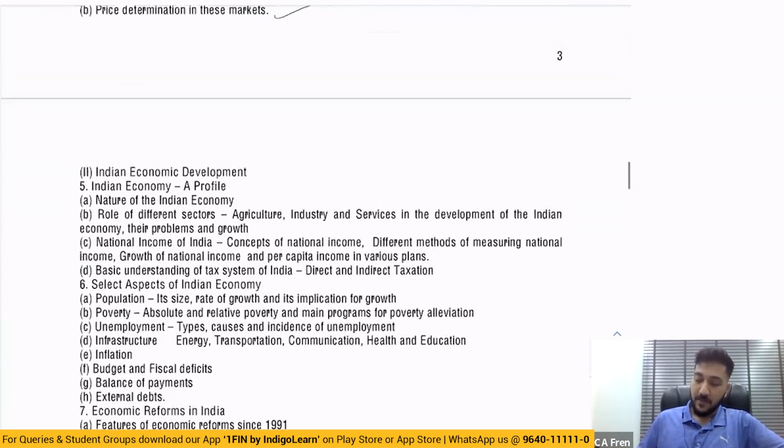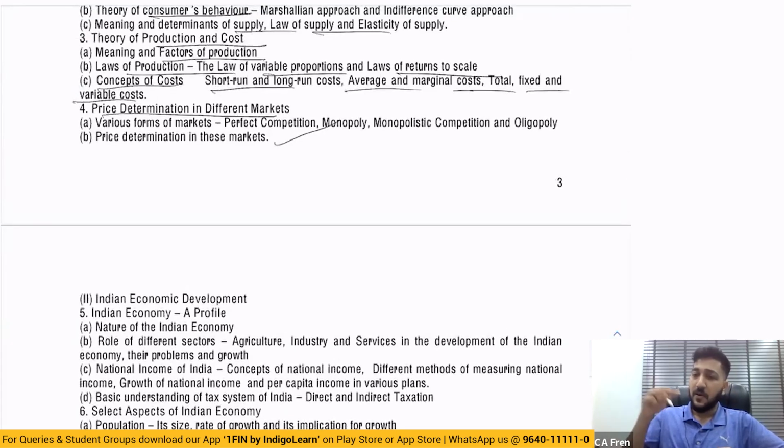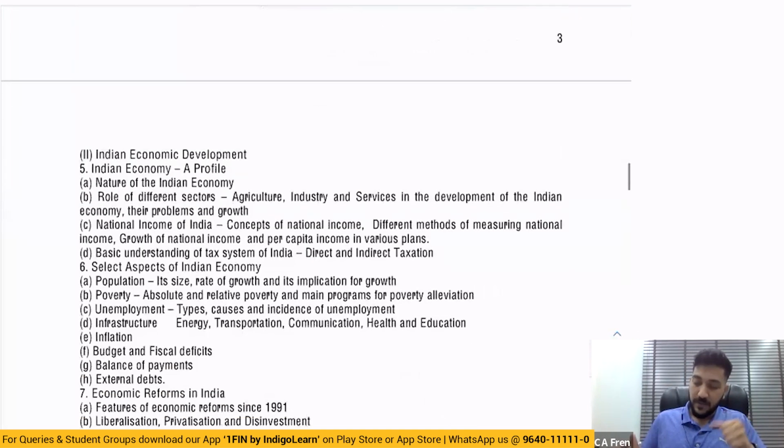If you remember the old syllabus, I'm talking about the syllabus just before 2024, what we are going to write in the current examination, you can see that there is something called business cycles as well, which has been continued in the new syllabus also. But that business cycle was not there during CPT time. But what was there? Indian economic development, a topic was